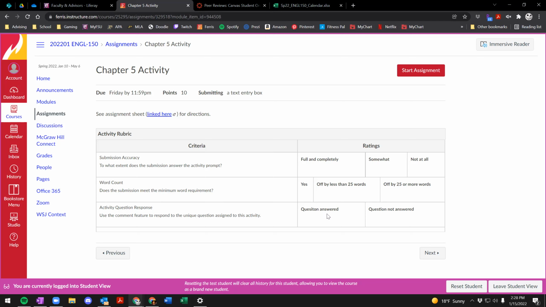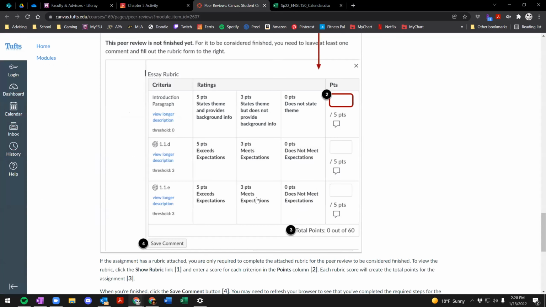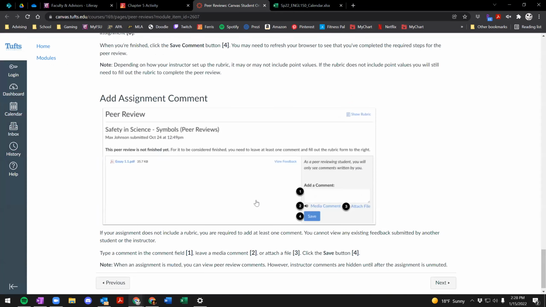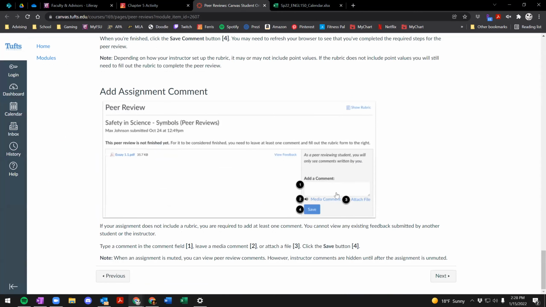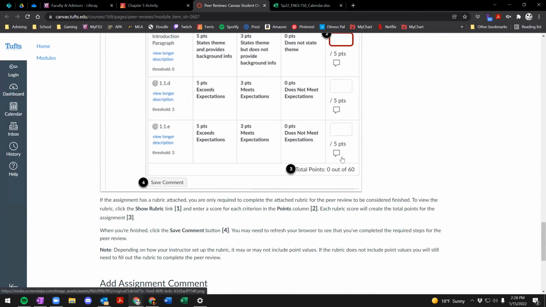So if you click on question answered, again, you're going to click the little comment bubble, and that's where you're going to answer the question. You are not going to answer the question in some additional add comment area. You will do it directly in the rubric with this little bubble here.